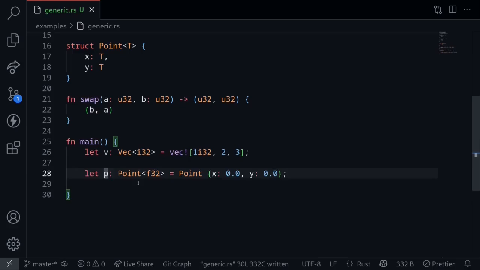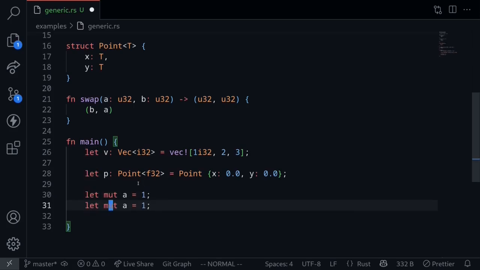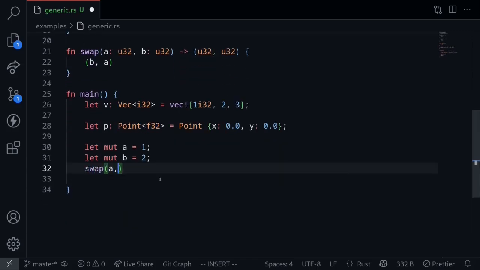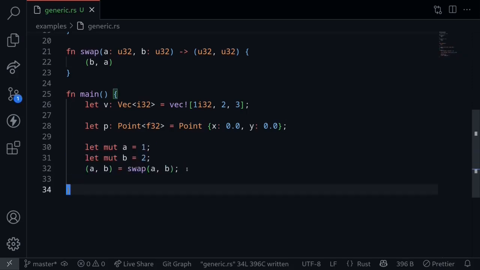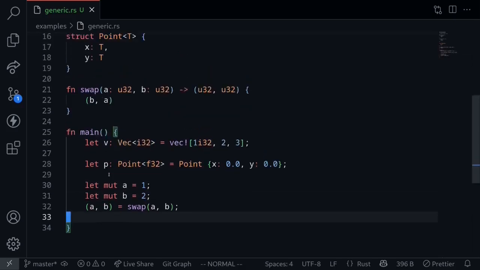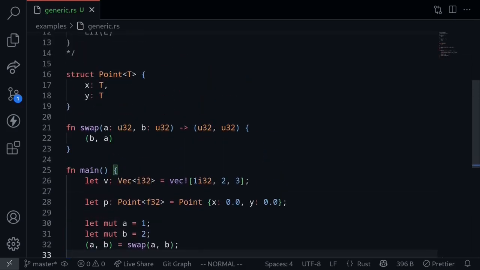Let's call this function swap inside the main function. So let's say that mut a is equal to 1 and that mut b is equal to 2. You'll call the function swap on a and b. The value that is returned will be b and a. So let's reassign this to a and b. What this code is doing here is it's replacing the value for a and b. After calling this function swap, a will hold a value for b, which is 2, and b will hold a value for a, which is 1. This function swap can also work with other data types.